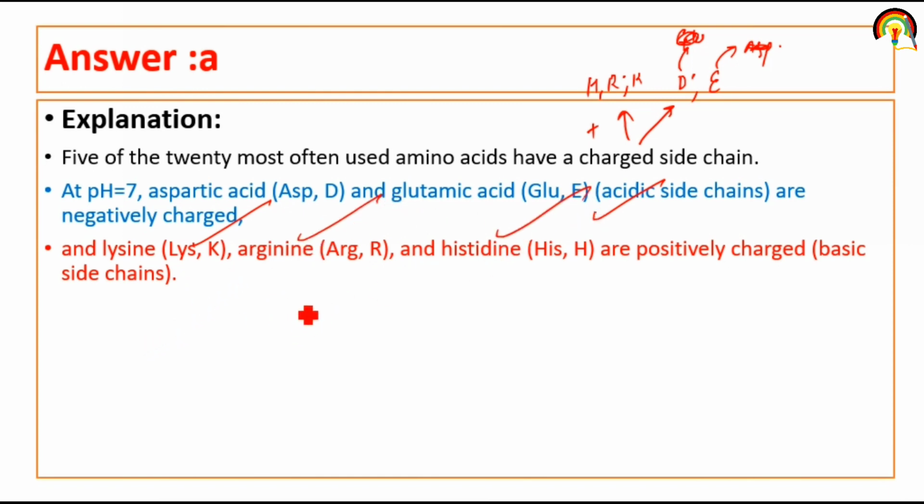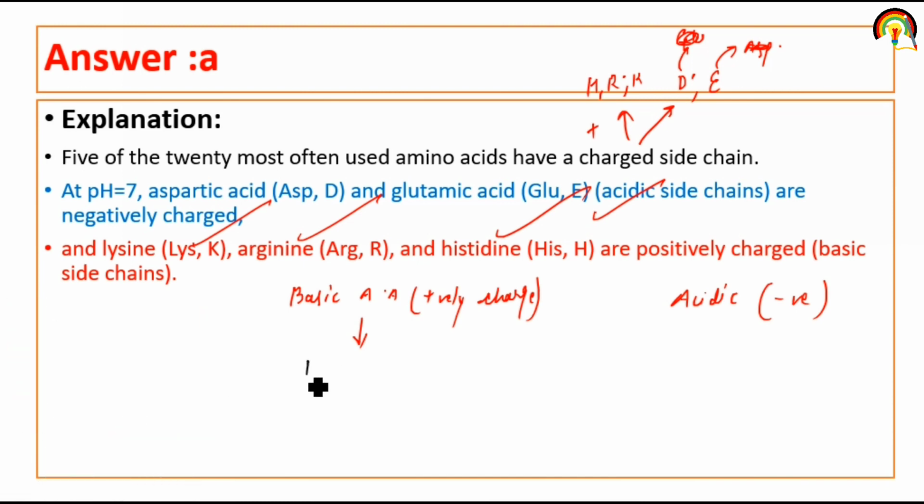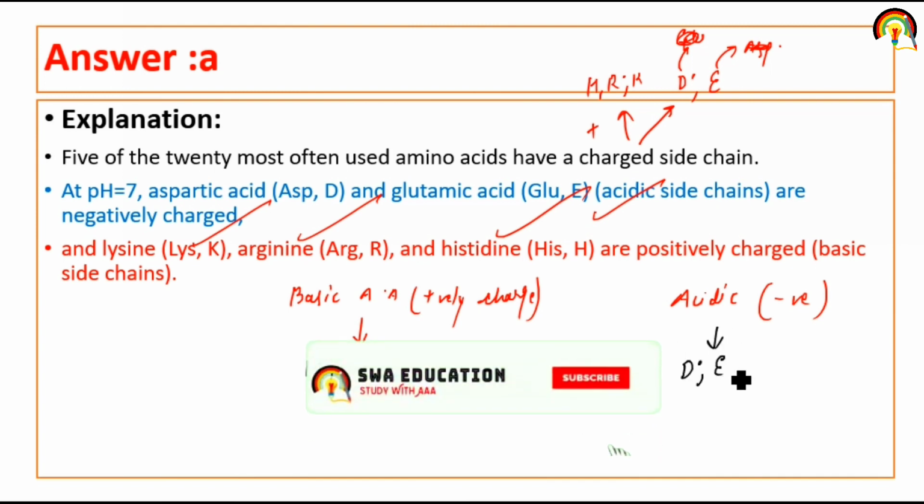These are basic amino acids, positively charged at pH 7, and acidic amino acids are negatively charged. Examples of basic amino acids are histidine, arginine, lysine, and acidic amino acids are aspartate and glutamate.